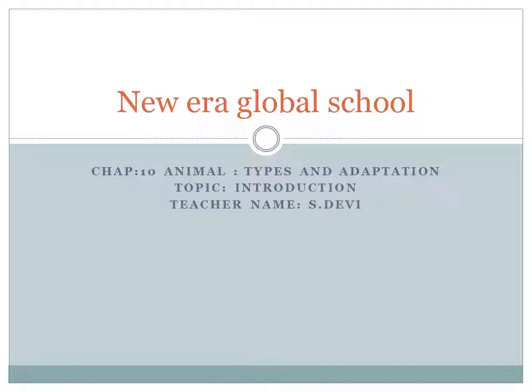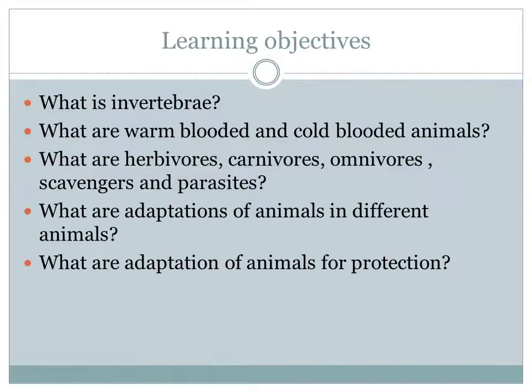So, yesterday we completed our worksheet, and today we will start our new chapter. The chapter name is Animals, Types, and Adaptation. Okay, everyone, come to page number 107. On page number 107, we will see the learning objectives.